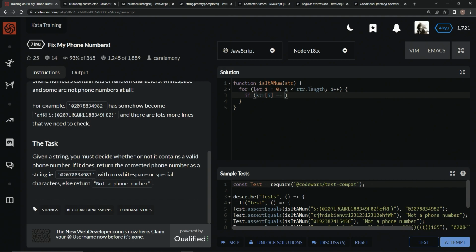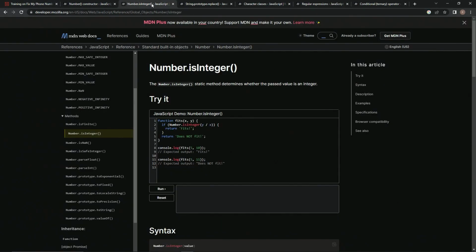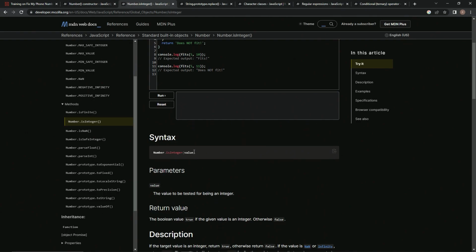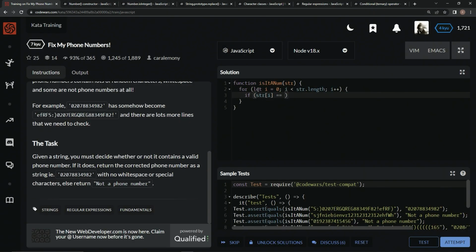We can use this isInteger static method, which determines whether the passed value is an integer. So we'll do just Number.isInteger like this, and then the value inside parentheses. So let's get rid of this here and just say Number.isInteger like that. And then we'll put str at i.